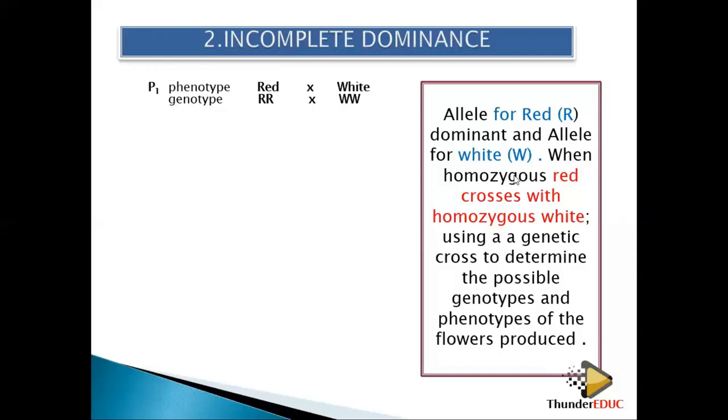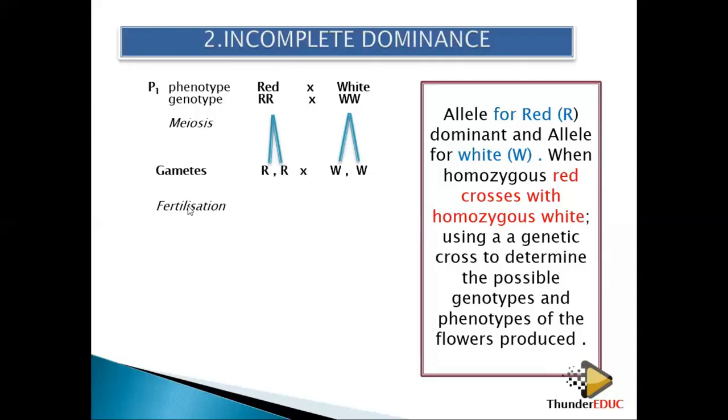Then genotype. Now I have to come here and look for these words. They're saying homozygous red, same letters, homozygous white, same letters. Then meiosis takes place, and it splits into gametes.